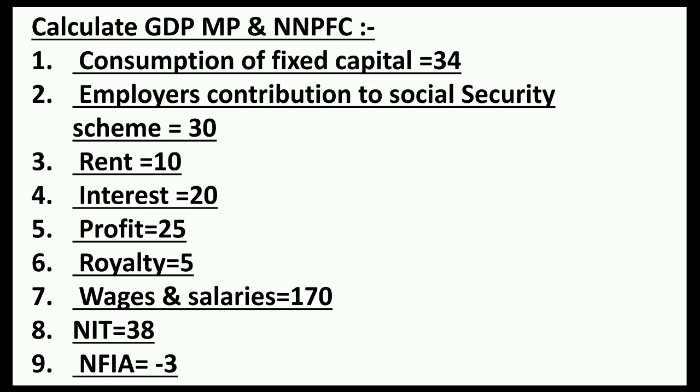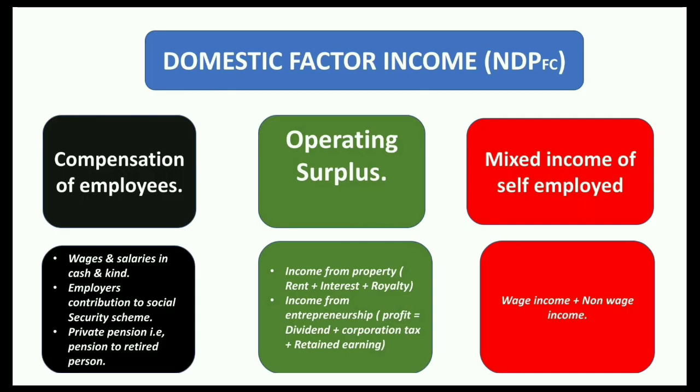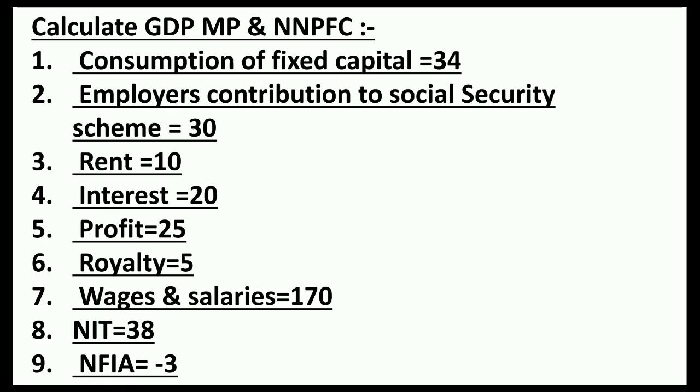Now this question has given us several things like consumption of fixed capital, that is depreciation, employer's contribution to social security scheme, rent, interest, profit, royalty, wages and salaries, NIT and NFIA. Now they are asking us to find out GDP at market price and NNP at factor cost. Now we all know that we can easily find NDP at factor cost by adding compensation of employees, operating surplus, and mixed income of self-employed.